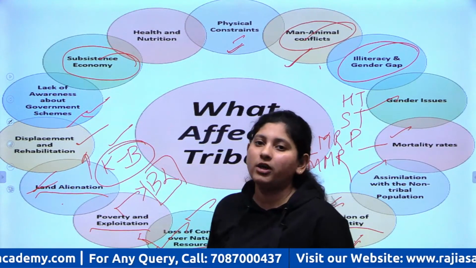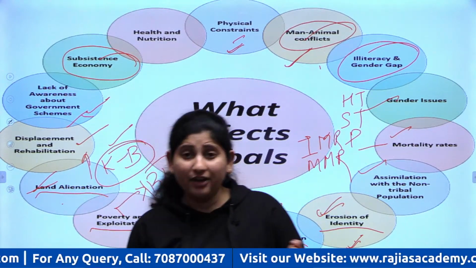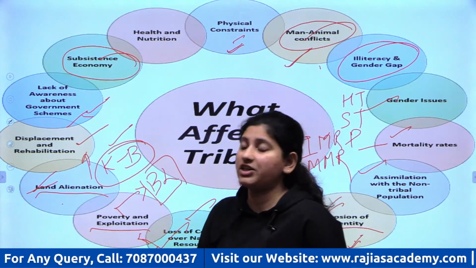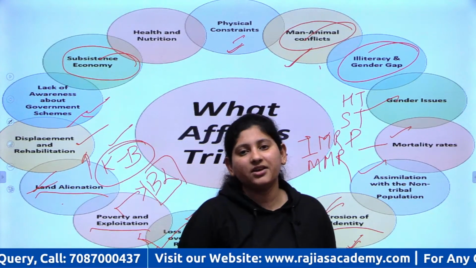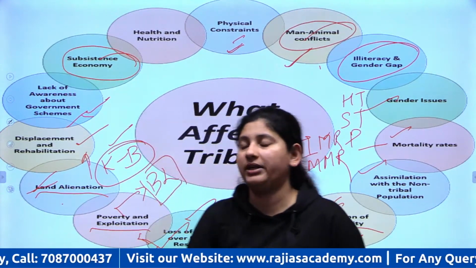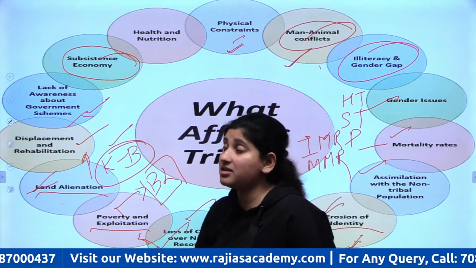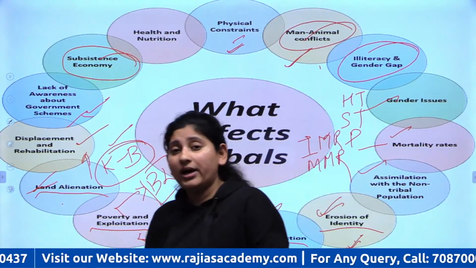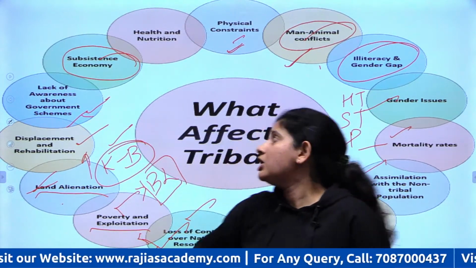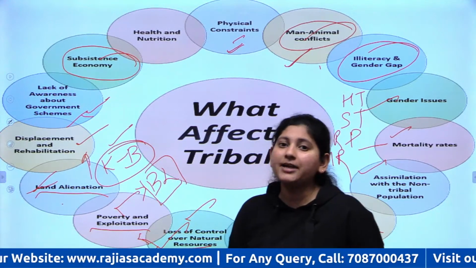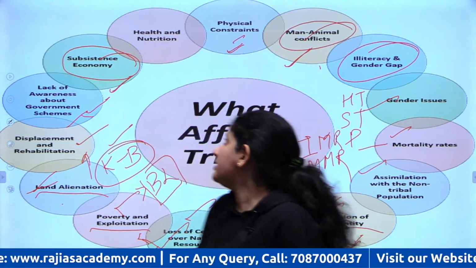Next is subsistence economy. Mostly tribals, even if they are pastoralists, if they practice this jhum cultivation, they only grow that much so that they can survive on their own. They do not grow it commercially. Even if they are practicing any other sorts of economic practices, they only work or produce in that amount so that they can sustain themselves. So in the times of commercial economy, their subsistence economy becomes a huge issue for survival.